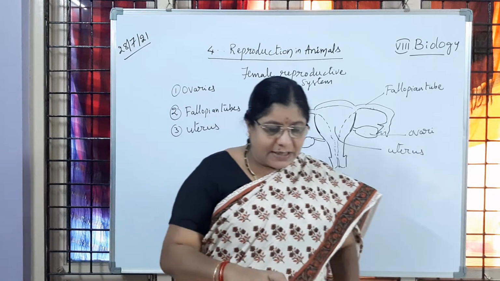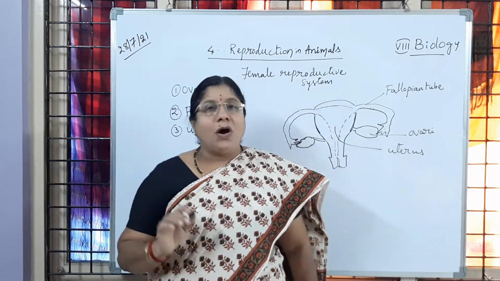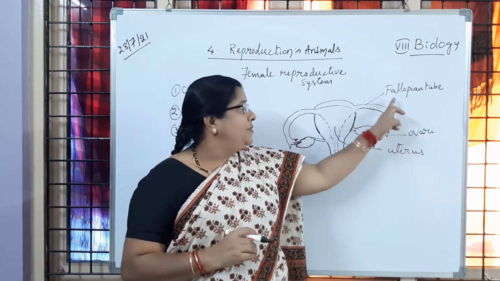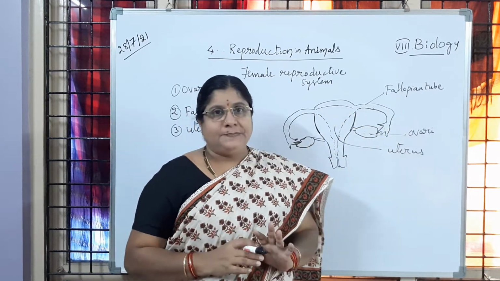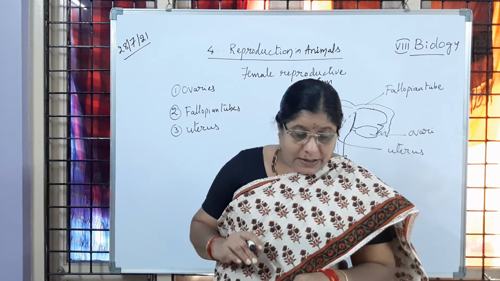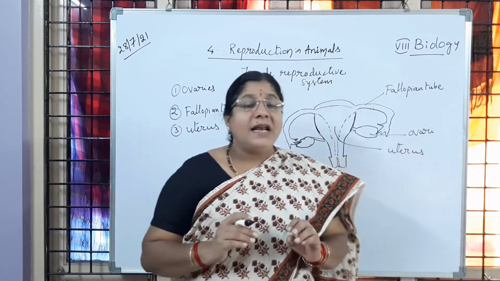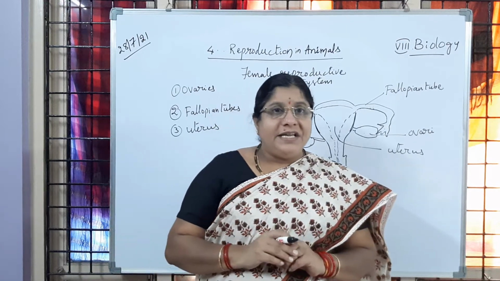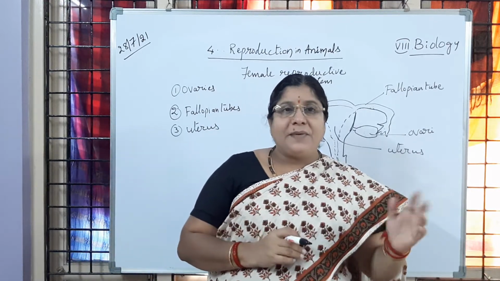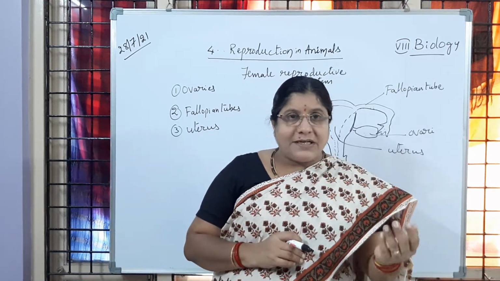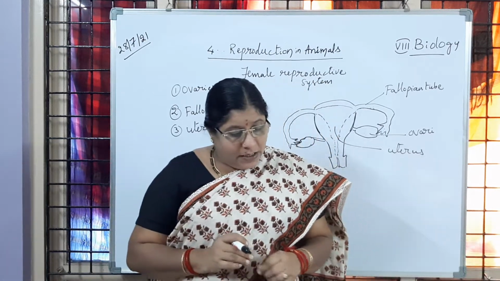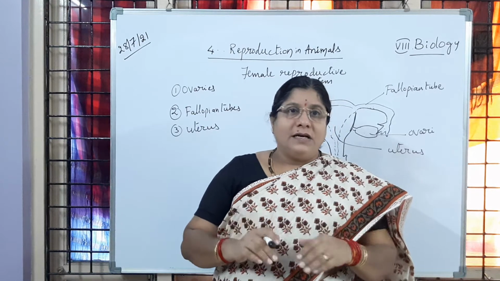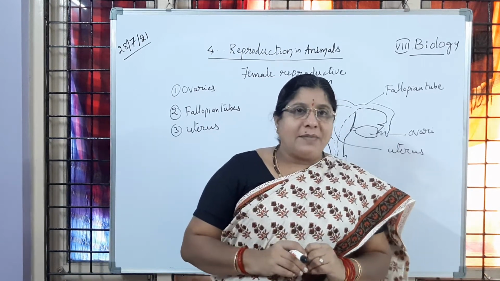recall the parts once again. The female reproductive organs are a pair of ovaries, a pair of fallopian tubes, and the uterus. Is it clear to you? They are present just below the navel of women in the abdominal cavity, inside the body, whereas in male reproductive organs, the testes are present outside the body. The ovaries lie inside the abdomen.